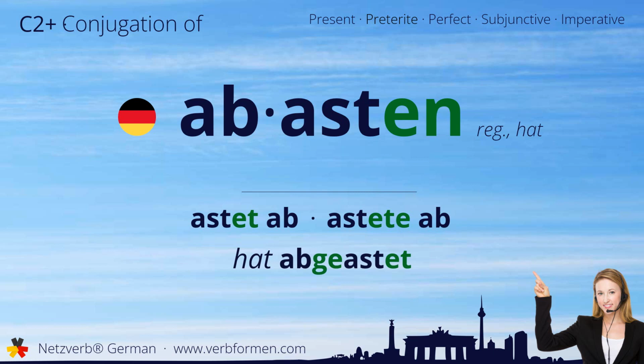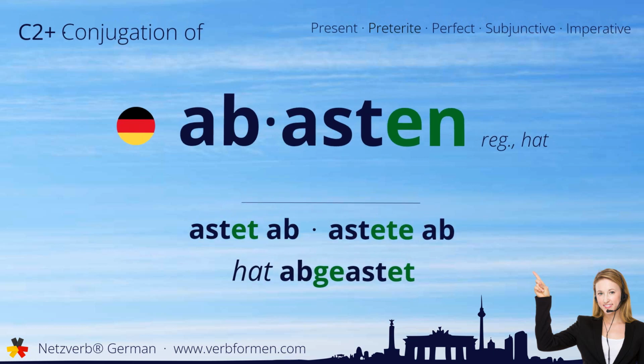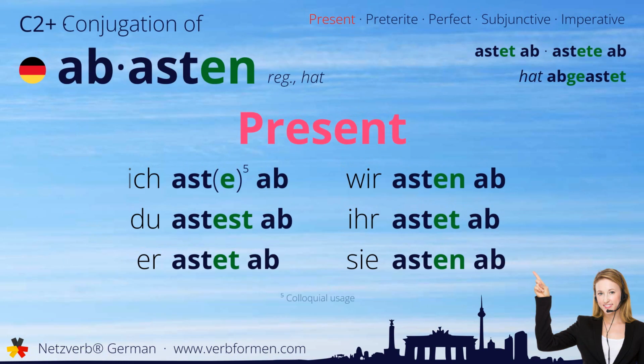Now let's move on to the tenses. First, we'll take a look at the present tense. Ich aste ab. Du astest ab. Astet ab. Wir asten ab. Ihr astet ab. Sie asten ab.